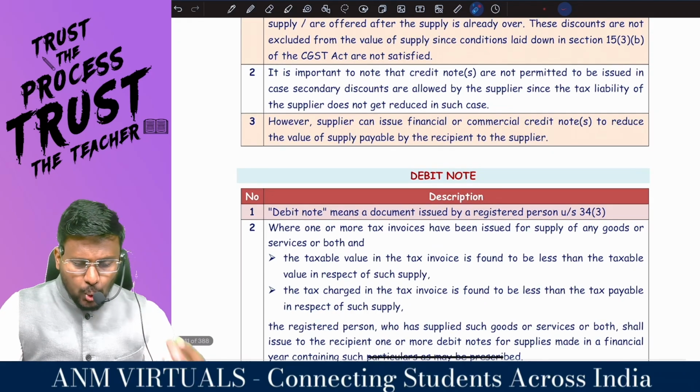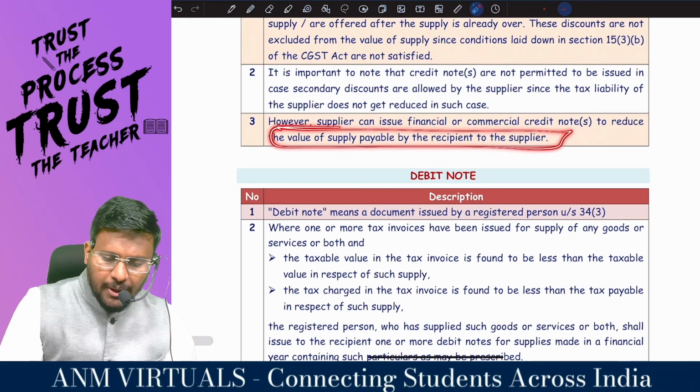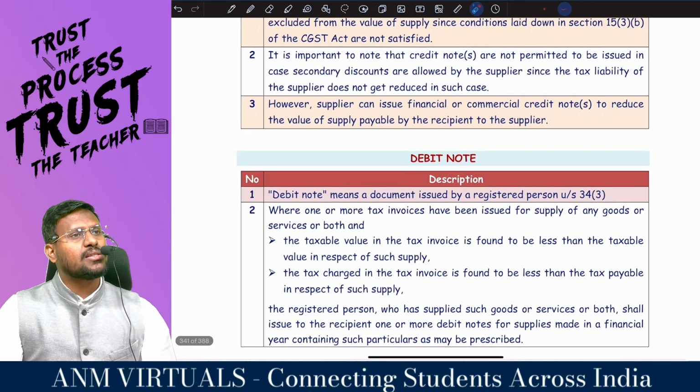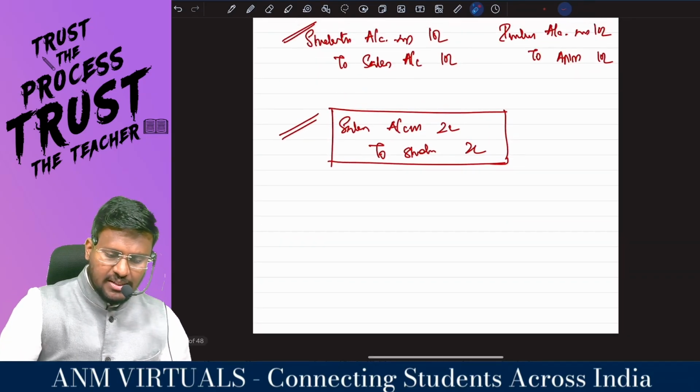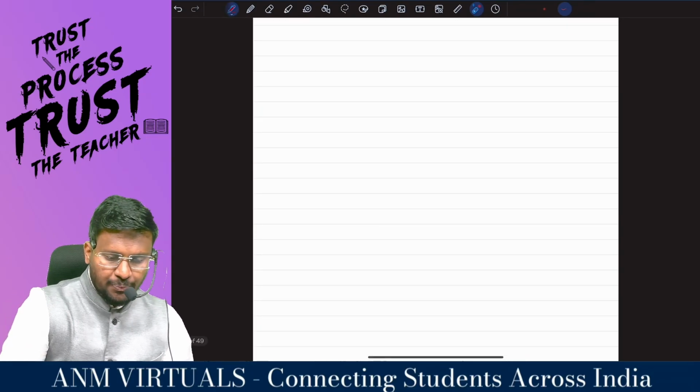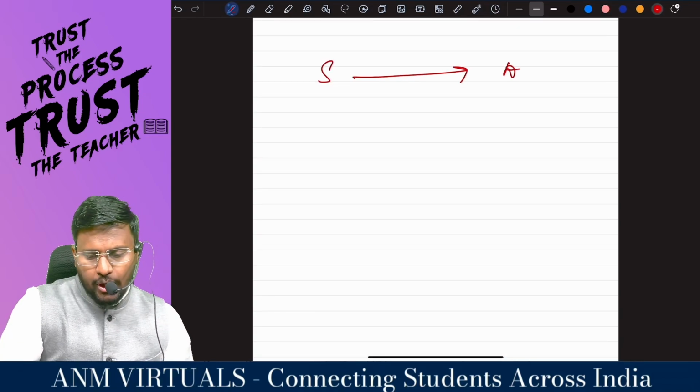Commercial credit note. To reduce the value of supply payable by the recipient to the supplier. What you have to understand here is, for example, today I made a supply, my dear lovable students. In future, I am going to provide a discount. This discount is called a post-supply discount.